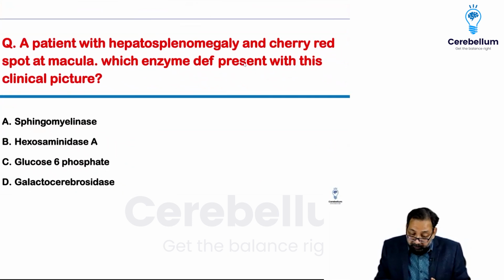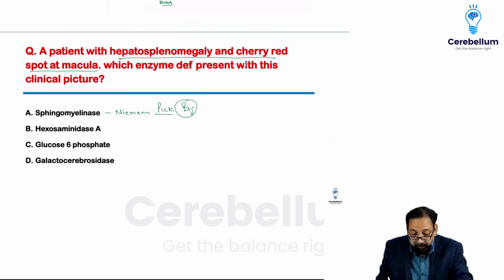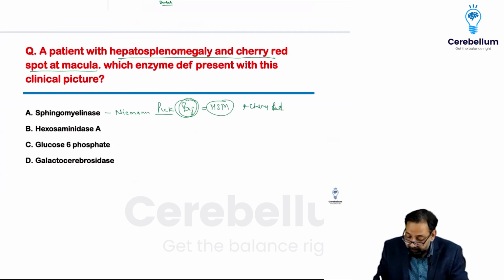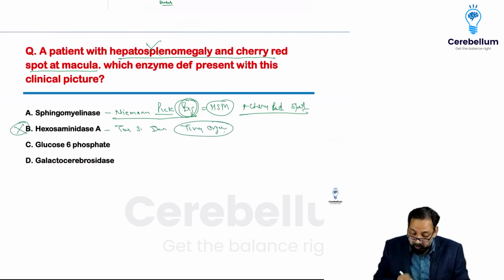Now, a patient with hepatosplenomegaly and cherry red spot at macula, we have discussed Niemann-Pick disease. Big means hepatosplenomegaly plus cherry red spot. Hexosaminidase is Tay-Sachs disease, in which there is no hepatosplenomegaly, so this can be ruled out.